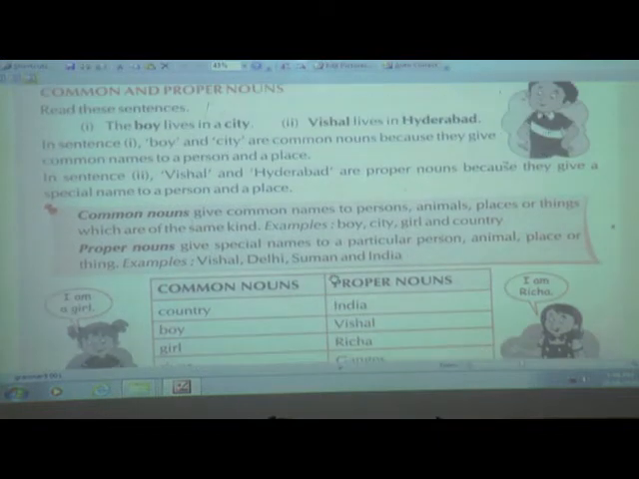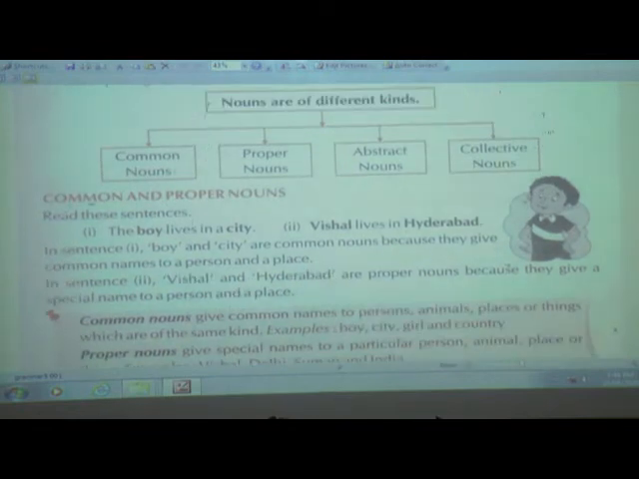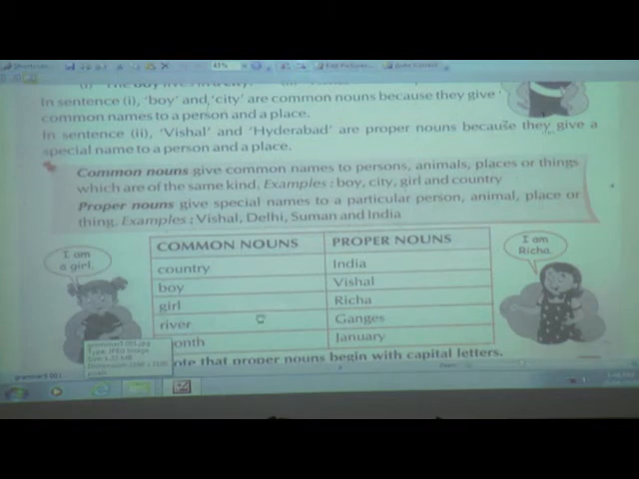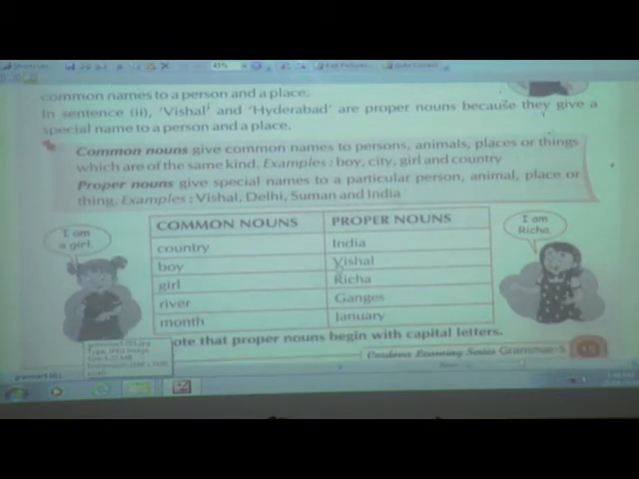So this was about common noun and proper noun. Common noun is what? The common names given to any person or place, and proper noun we can say the special name given to any person or place. And the other thing is what? If you see the proper nouns, they begin with the capital letter.